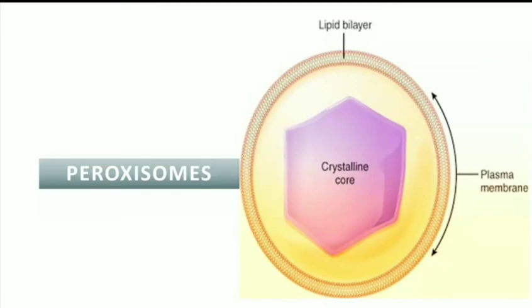The most severe form of the PBDs is Zellweger syndrome. Zellweger syndrome is a condition characterized by the absence of functional peroxisomes in the cells, and the victim of the disease may die within 1 year after birth.